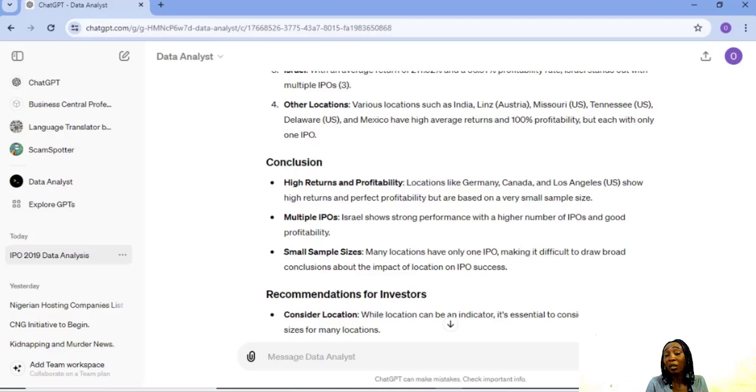I didn't ask the data analyst GPT to give me any form of chart, but of course, you saw that it gave me a table, when I queried about locations and returns, in comparison to locations. It gave me that table even if I did not ask it. So for GPT 4.0 era, I will give the data analyst GPT 90%. Okay, until I'm done running through this GPT, in other formats, like trying to get charts from it, trying to get other kinds of data from it, and downloadable sheets and all that.